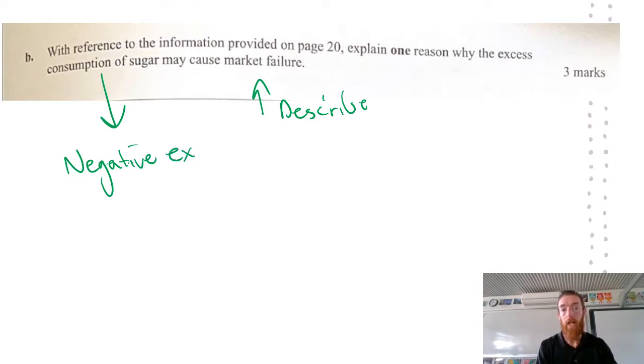You could potentially argue asymmetric information, but there is information laws that prevent that from being the case now. But negative externalities is the easiest one to describe, because what you're going to be hopefully talking about there, so your negative impact on a third party due to production, you're going to be talking about the negative health impacts of consuming sugar.